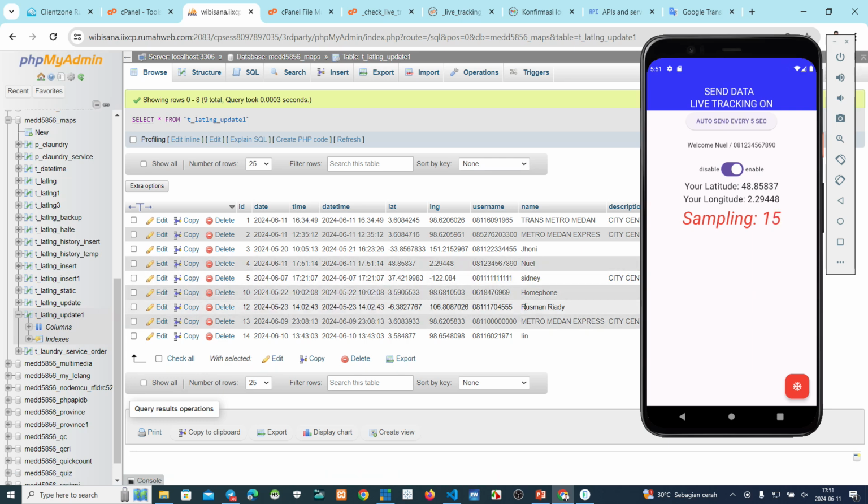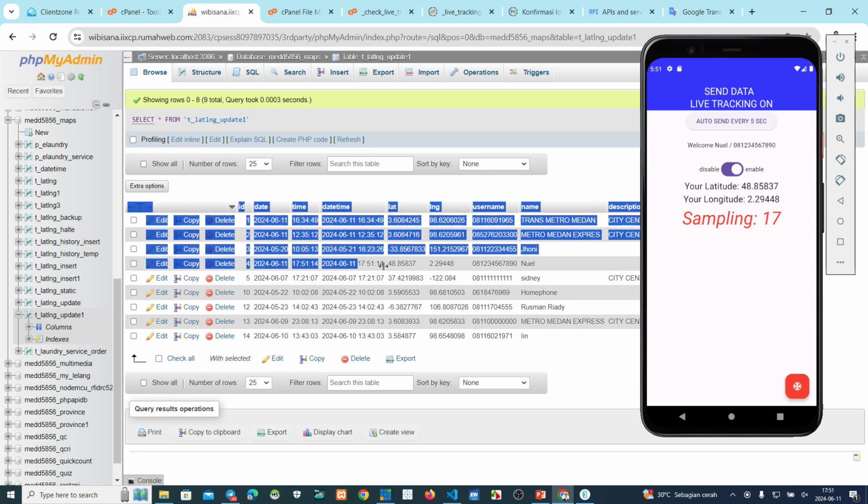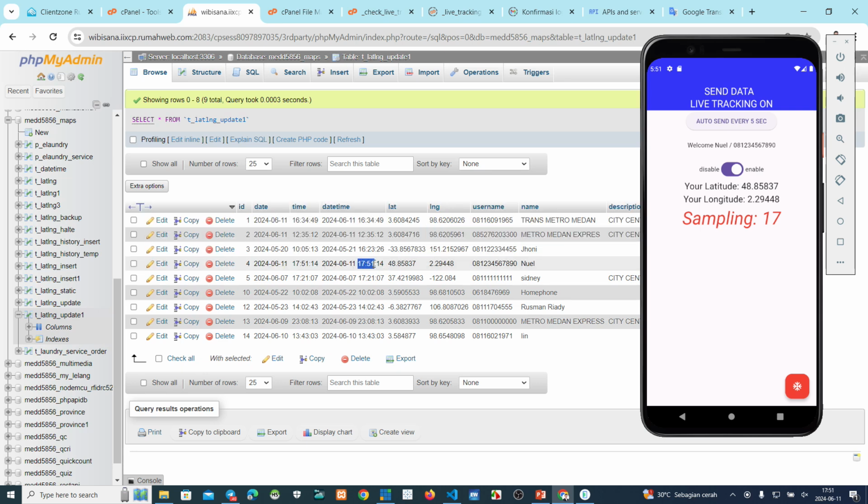Where is it? Okay, this one. 7051. Okay, but for the others there is no change. This only changes at that time because we use a virtual device. But if we use, okay, I change. We use my smartphone for a moment.